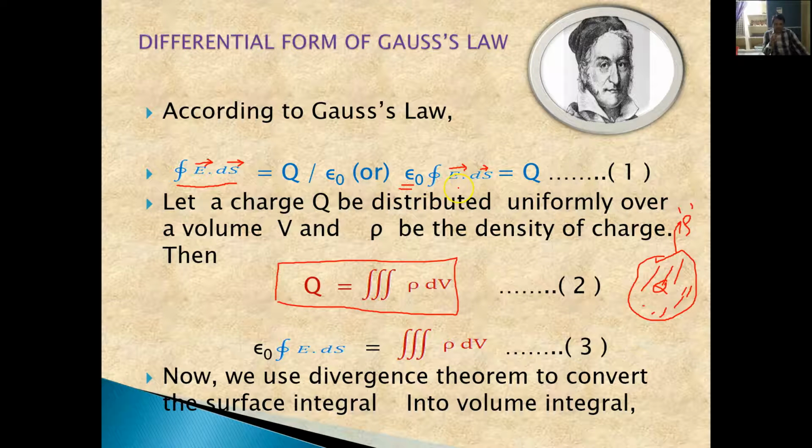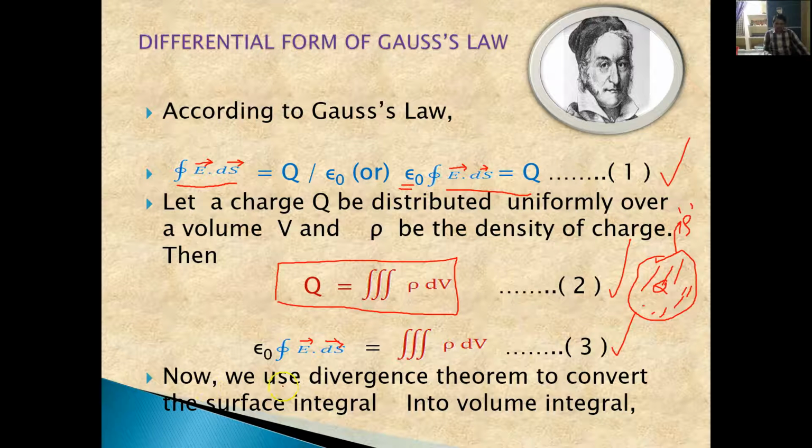Now we can rewrite this equation: epsilon naught times the integral over a closed surface of E bar dot ds bar is equal to, replacing Q with the triple integral, or volume integral, of rho dV. Let us consider this as equation 1, this as equation 2, and this as equation 3.